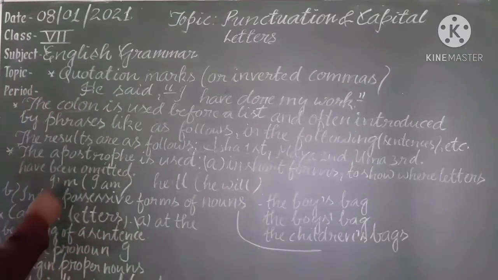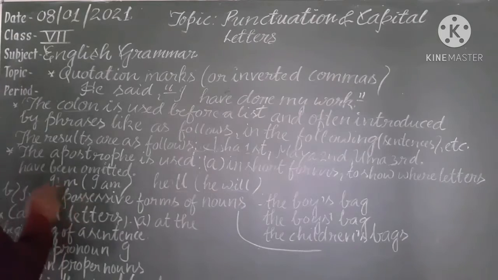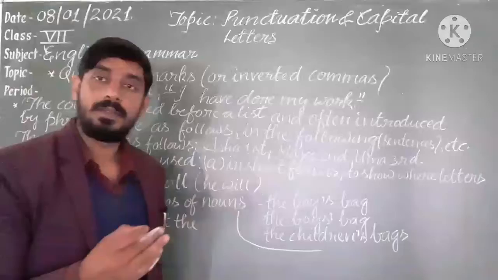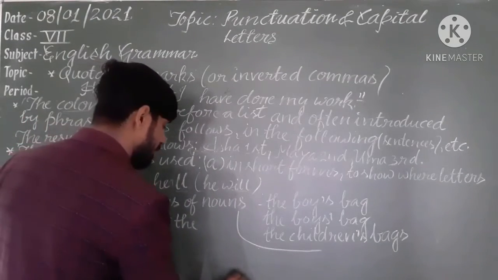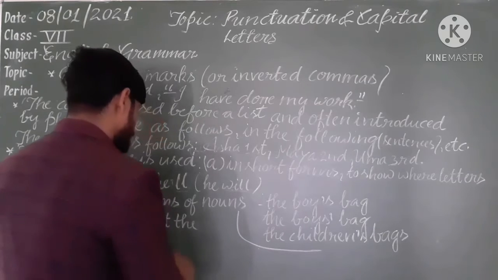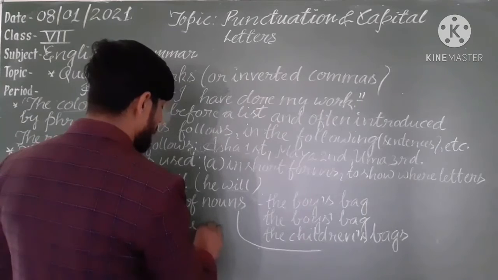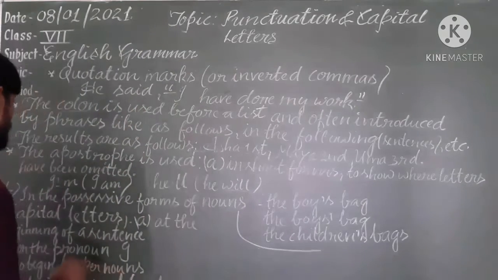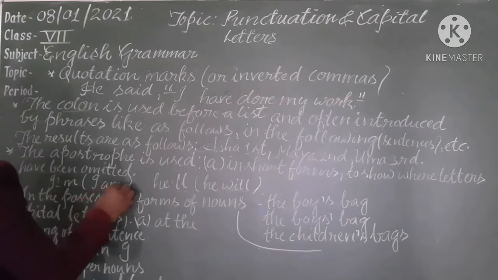In the same way, I'm, I apostrophe m. The apostrophe will be above the line, not in the line. Understand? So I am, for am we are using 'm.